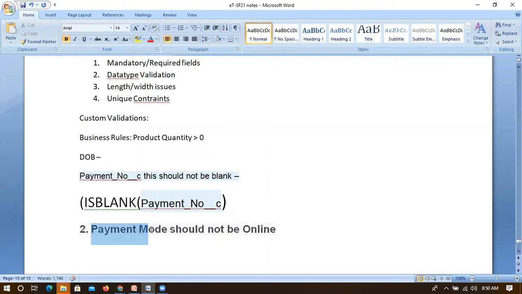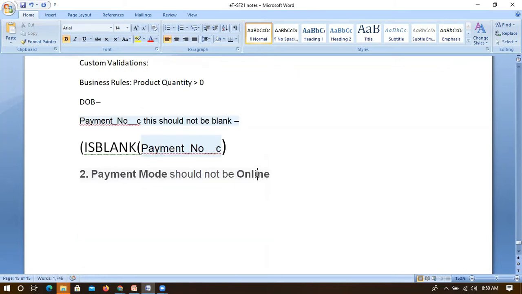Payment mode is a field, and it should not be online. Online is a value, so I just need to check that value. For this payment mode, I have to check whether it is online, and then I have to throw an error if the user is entering online.